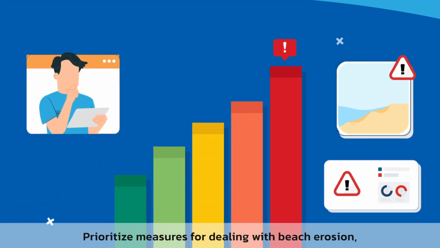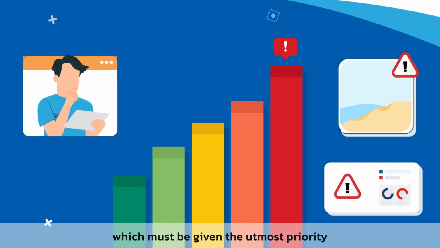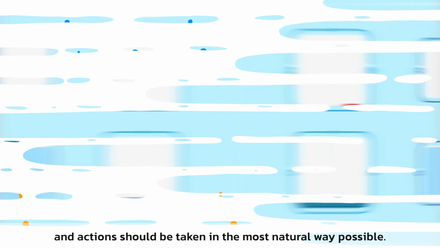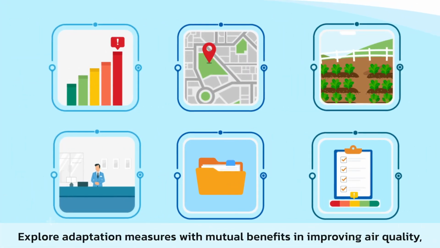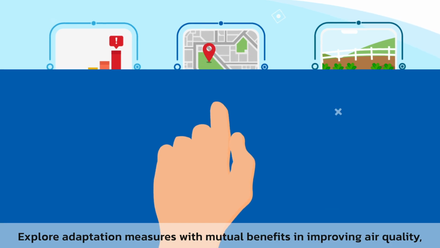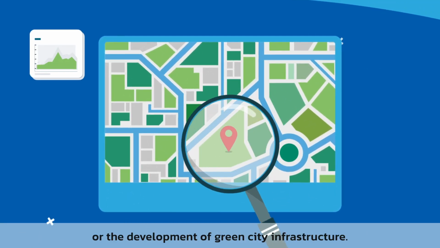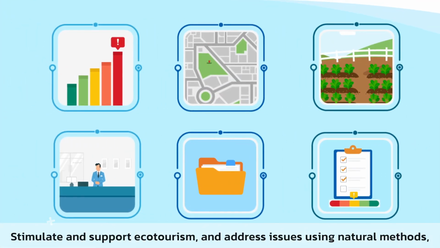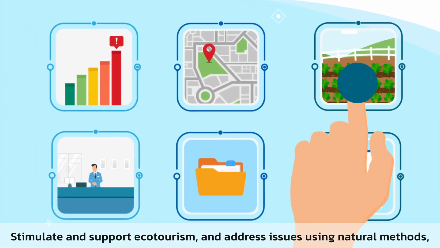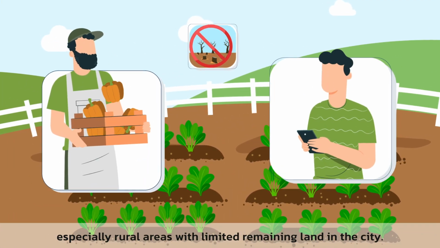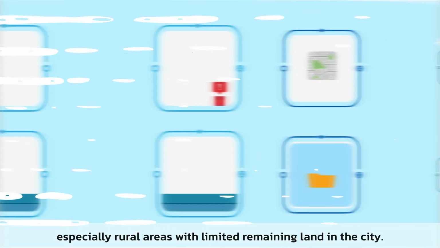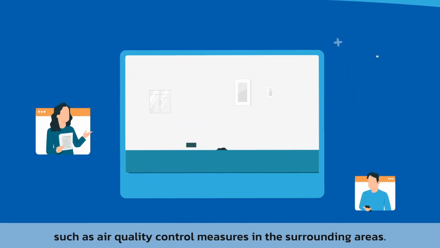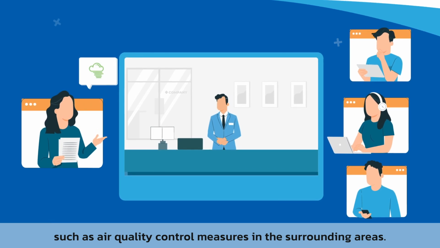Prioritize measures for dealing with beach erosion, which must be given the utmost priority, and actions should be taken in the most natural way possible. Explore adaptation measures with mutual benefits in improving air quality, such as urban and transport planning, or the development of green city infrastructure. Stimulate and support ecotourism and address issues using natural methods, especially in rural areas with limited remaining land in the city. Support adaptation measures for individual hotel operators, such as air quality control measures in the surrounding areas.